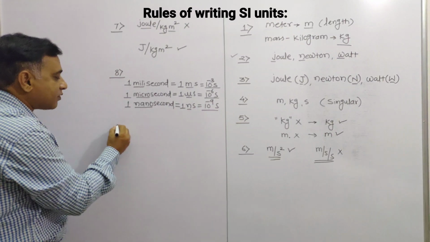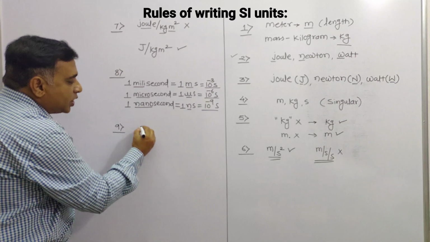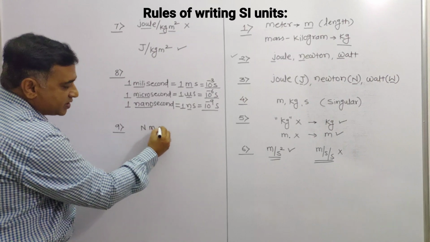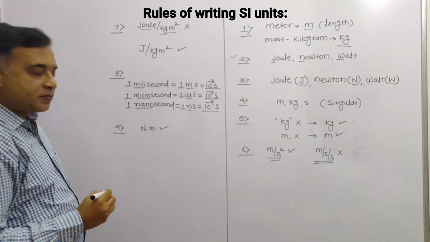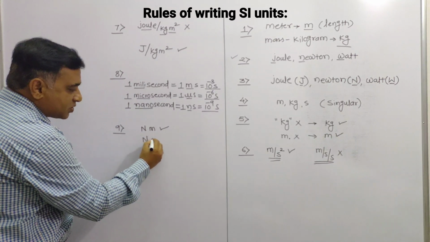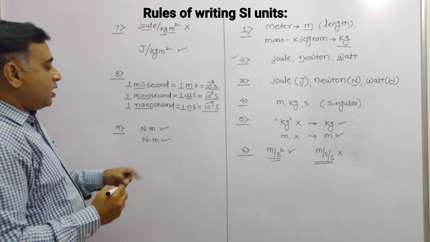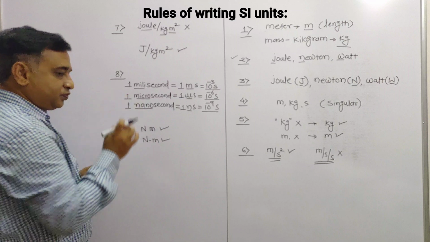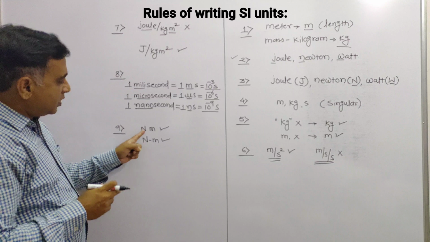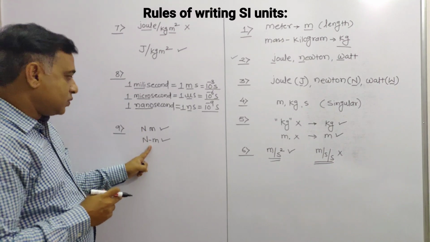Let us take the example of the last one, Newton meter. Here a space in between these two is introduced. This one is the correct one. Or either we say Newton dash meter can also be introduced in between these two. Means if we are going to represent two symbols in multiplication with each other, that time maybe a space or hyphen is given in between these two.